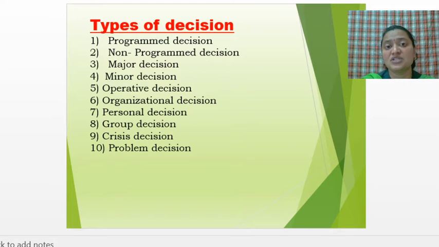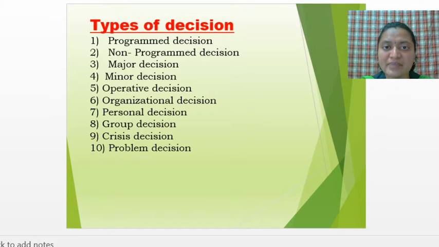These major or important decisions are taken by the top level management. So non-programmed decision is taken by the top level management, and whether to start a business or an industry is a major function. That is the most important decision or important function.